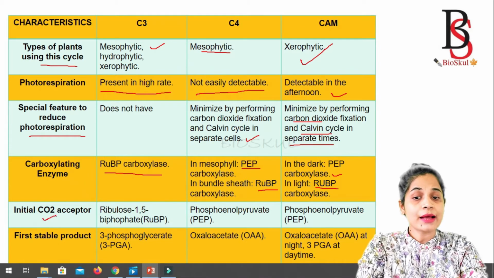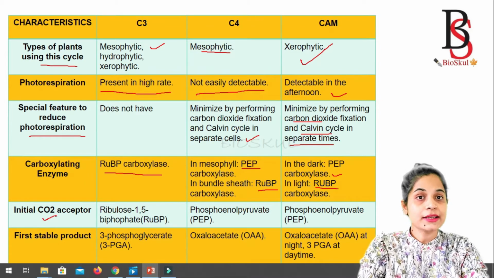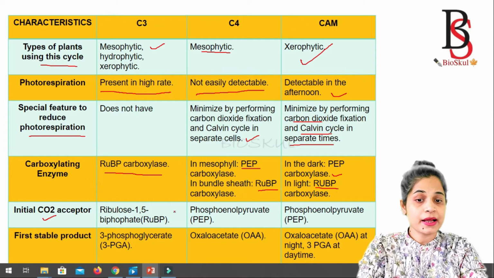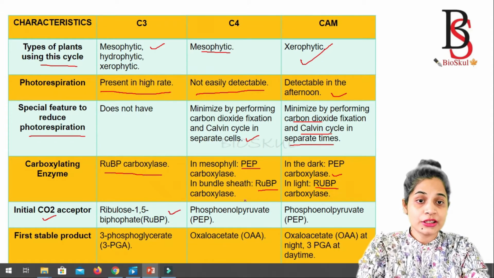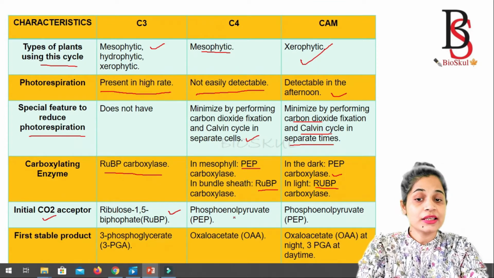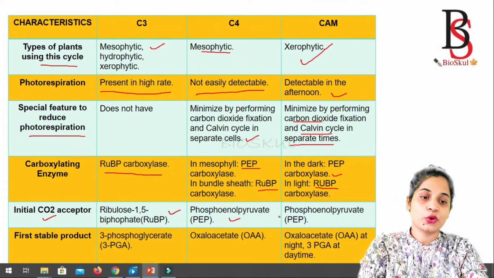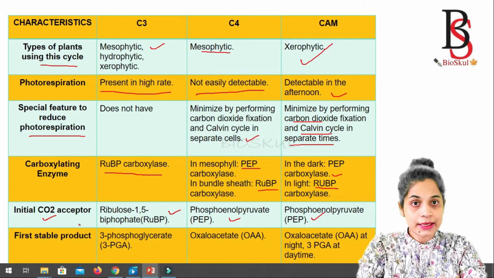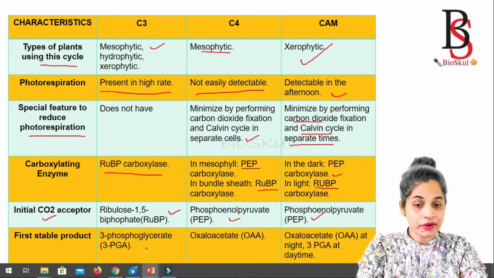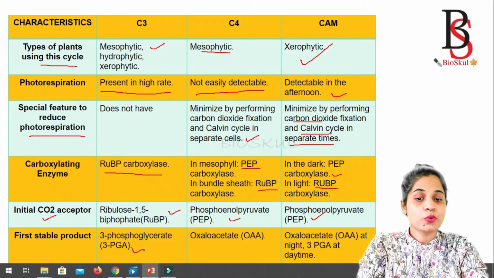And the initial carbon dioxide acceptor for the C3 plant is ribulose 1,5-bisphosphate. And for the C4 and the CAM pathway, the initial carbon dioxide acceptor is phosphoenolpyruvate. And the first stable product of the C3 pathway is 3-phosphoglycerate, which is a 3-carbon compound.